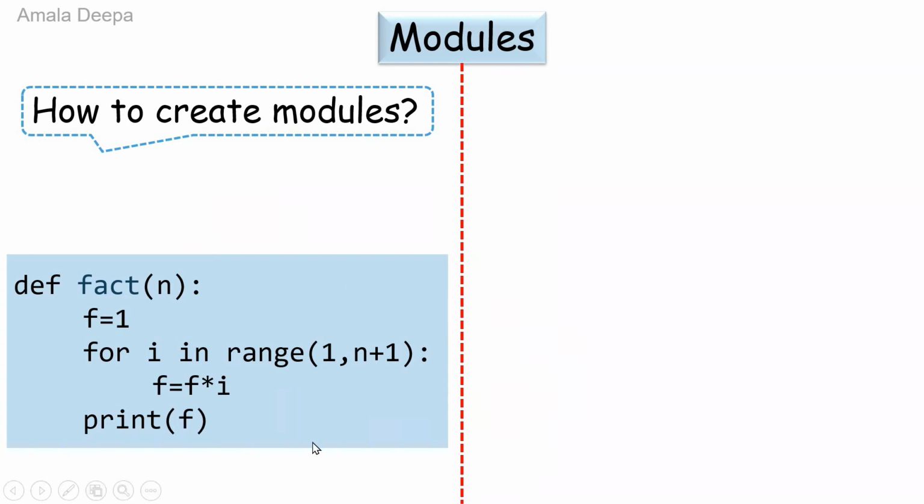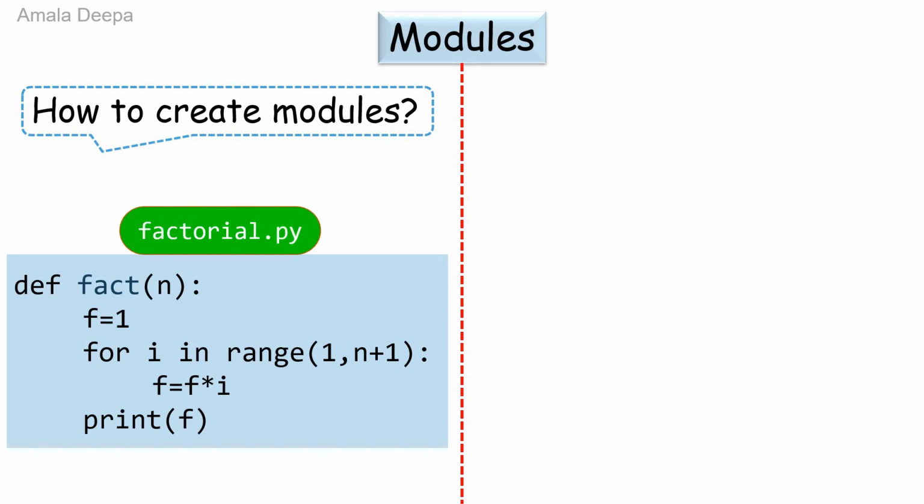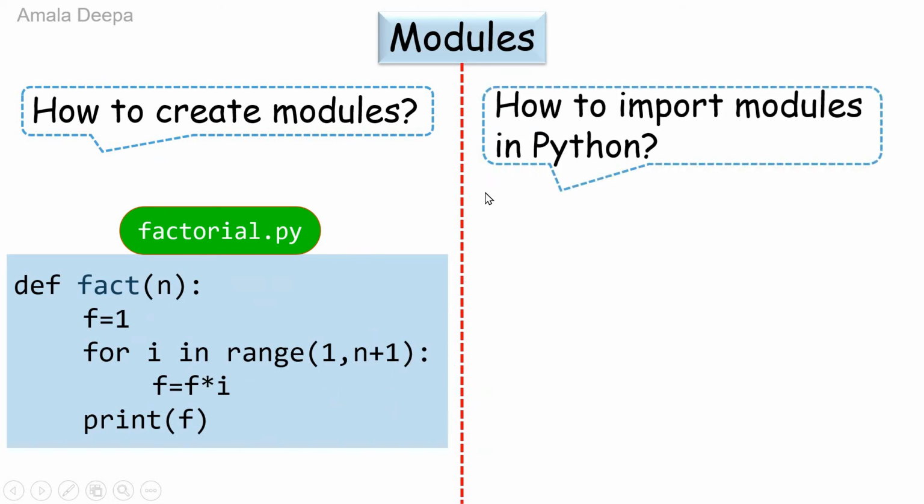This function definition I will save as factorial.py. Factorial.py will act as my module. How to import modules in Python? So this module I want to import in another program. In another Python program, I write import factorial.